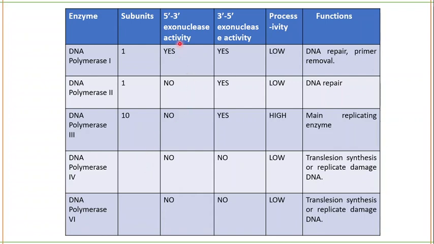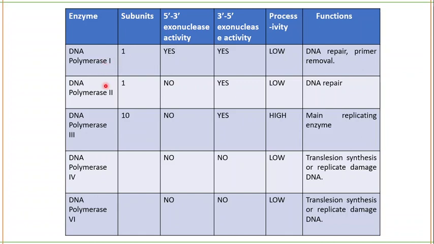The 5 prime to 3 prime exonuclease activity is seen only in DNA polymerase 1 and no other DNA polymerase. Due to this activity, it is not susceptible to mistakes during replication.